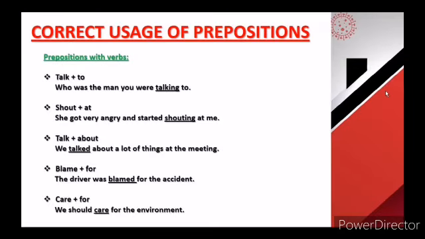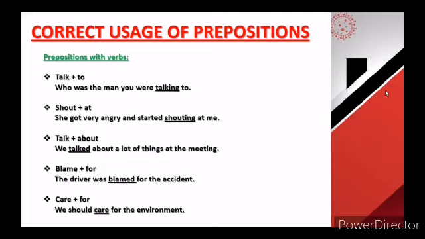Now, the correct usage of prepositions. Some words are only followed by specific types of prepositions. So, some words take specific prepositions. What are they? Prepositions with verbs. Some verbs take only certain prepositions after them, like talk plus to. Who was the man you were talking to? It will take the preposition to.